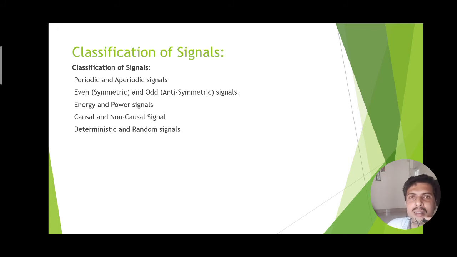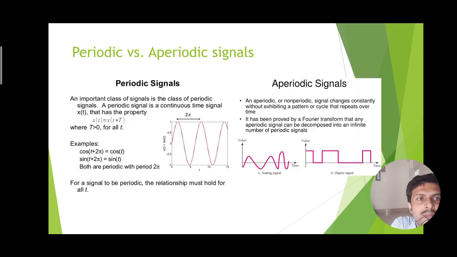Similar to the system, there are classifications of signal also, such as periodic and aperiodic signal, even symmetric and odd symmetric signal, energy and power signal, causal and non-causal signal, deterministic and random signals. So let us first discuss the classification of signal based on the periodicity.